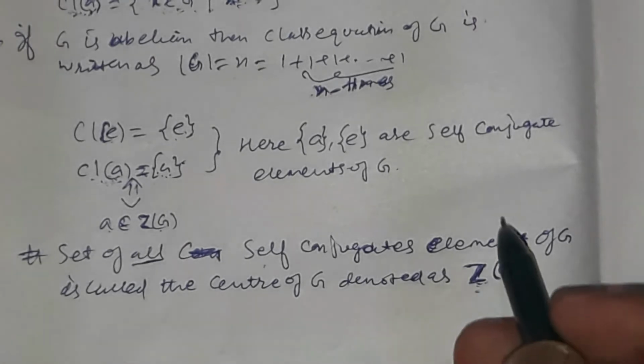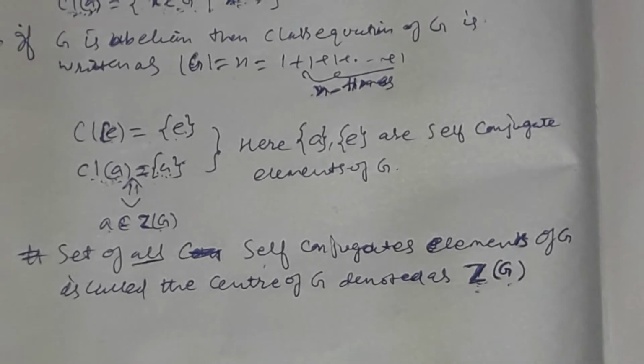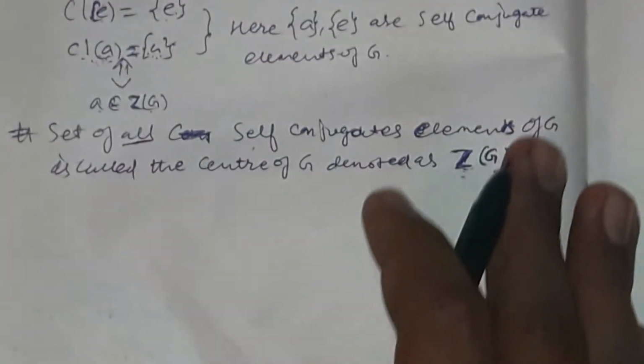Now let us take an example to understand the conjugate class very well.